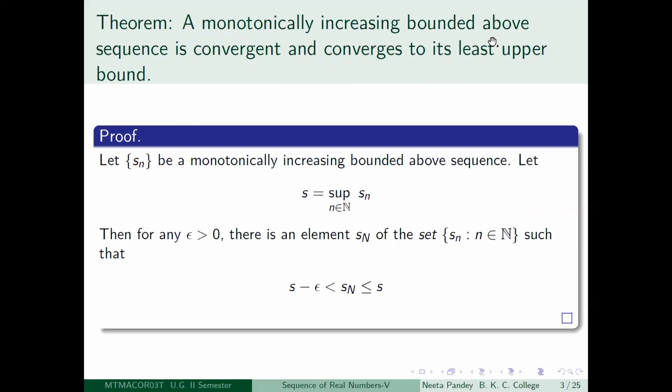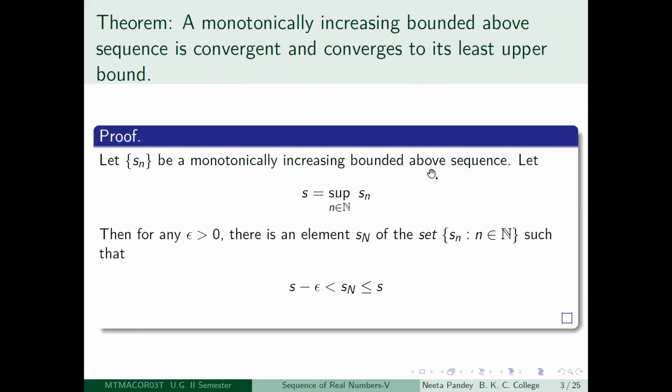If it is bounded above, this is the first result, then the monotonically increasing sequence is convergent. Let us say it again: a monotonically increasing bounded above sequence is convergent. And not only that, it converges to its least upper bound. This is a very crucial result, so let us try to prove it. Suppose Sn is your monotonically increasing bounded above sequence.